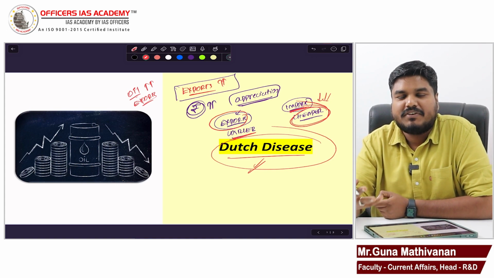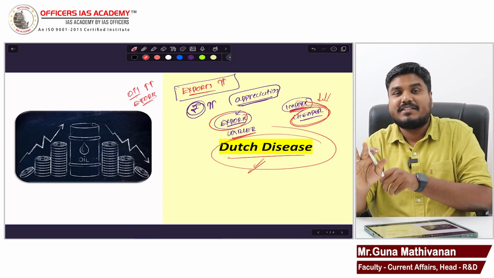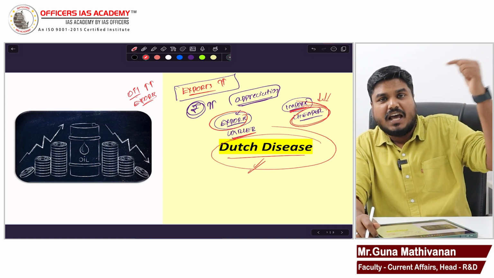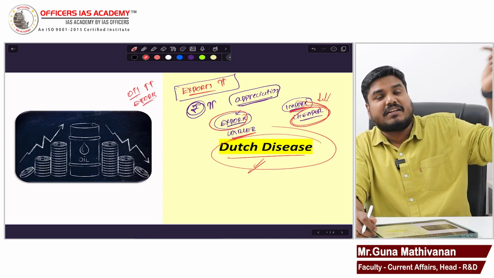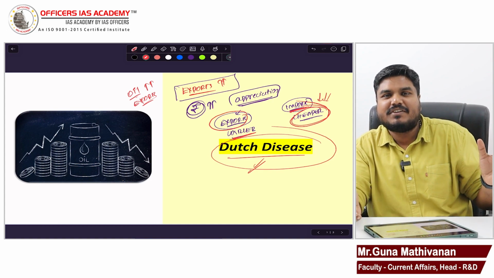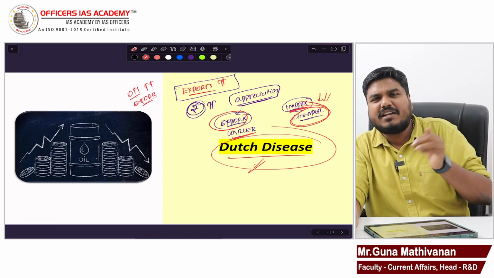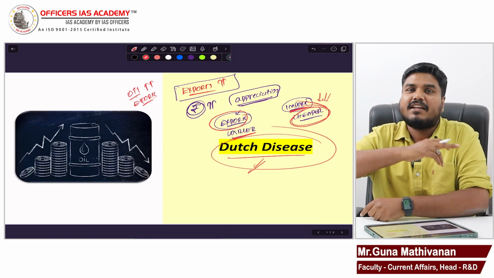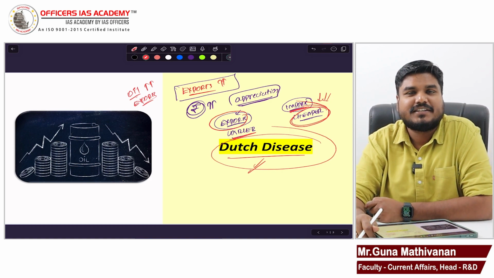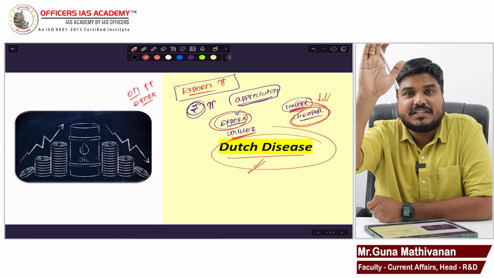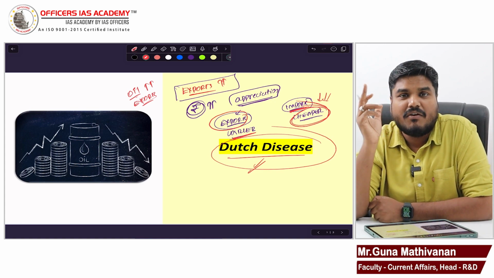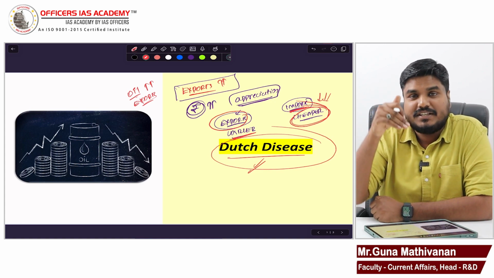For example, forget about finding oil reserves in India. Just imagine if our NRE deposits increase, our remittances increase. Let's say Indians are working all over the world and they send a large amount of remittances. That increased remittance will also make our rupee appreciate. Such a sudden appreciation of our rupee can also lead to Dutch disease in India.